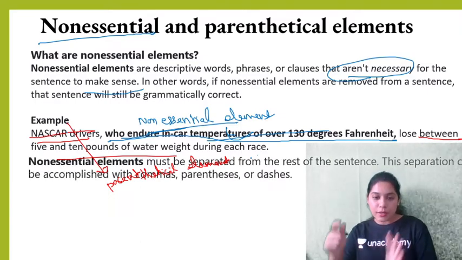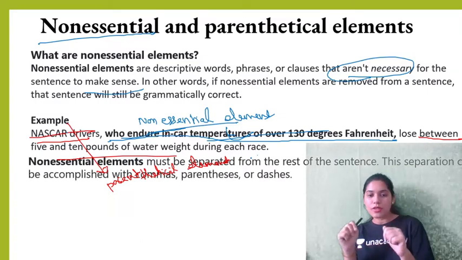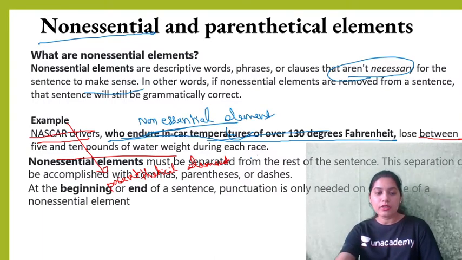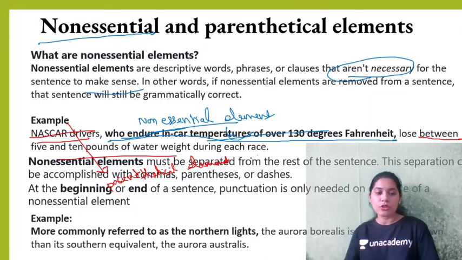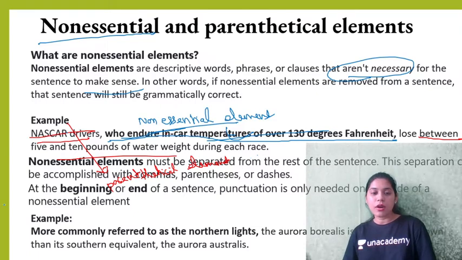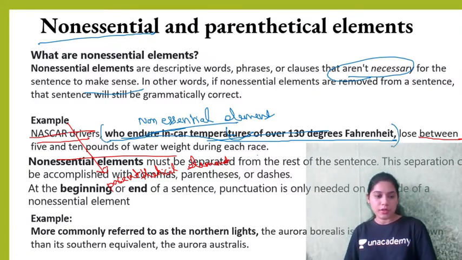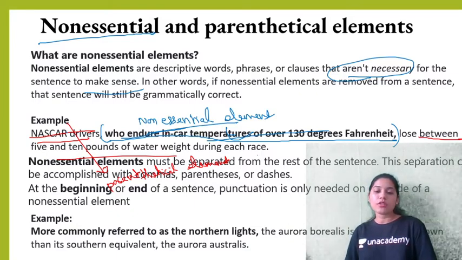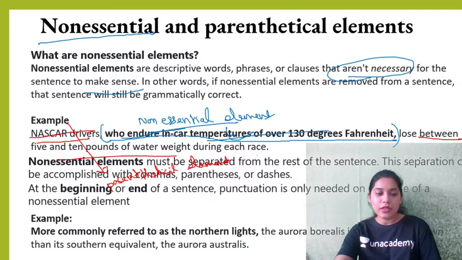Now when you separate a non-essential part from the overall sentence, here with a comma, you have to put punctuation at the beginning and the end. It can be mostly a comma, but you can put other punctuation too, but it should be the same, right? Like you can put a bracket, but then there should be a bracket at the end as well. More commonly referred to as northern lights, the aurora borealis is much better known than its southern equivalent, the aurora australis. So this is of course an incorrect example.